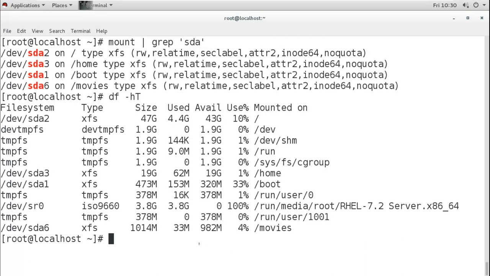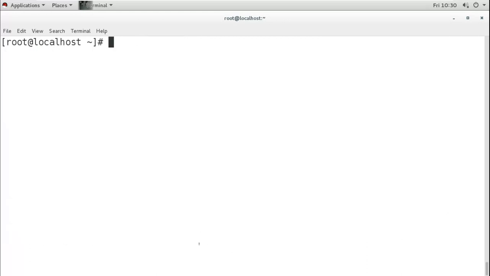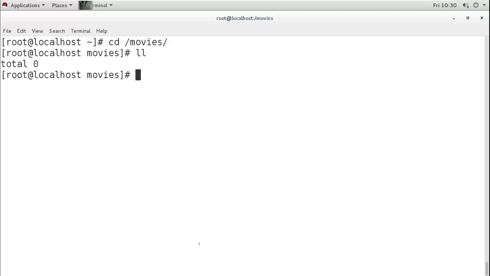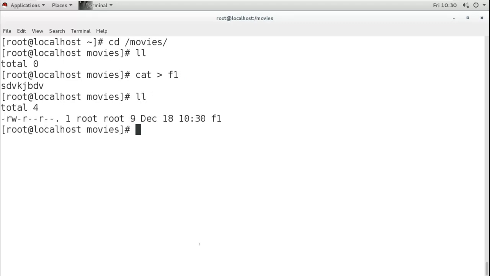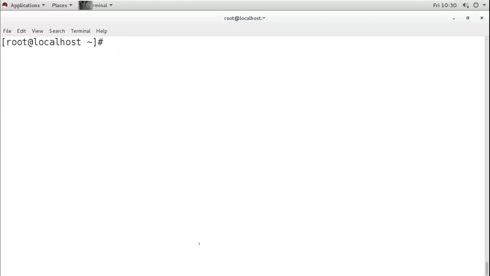Now if we store any file in that directory, I will go to movies, and there are no files. I will create one file there, file1. Now there is a file there, and this file is not under slash, it is going into that partition. So when I list movies, I can see the file. The file is not under slash, it is under that partition.